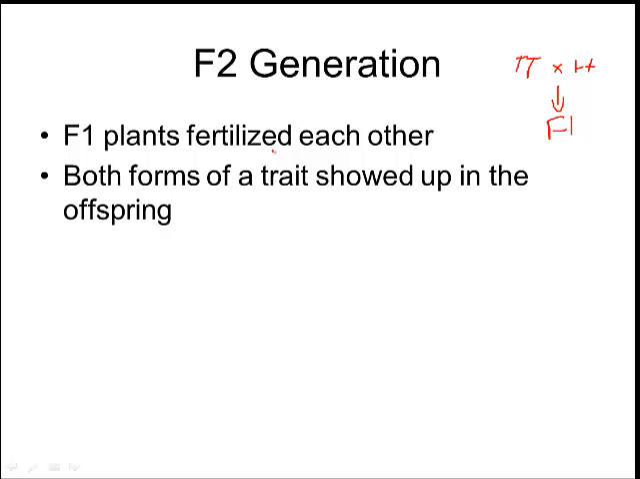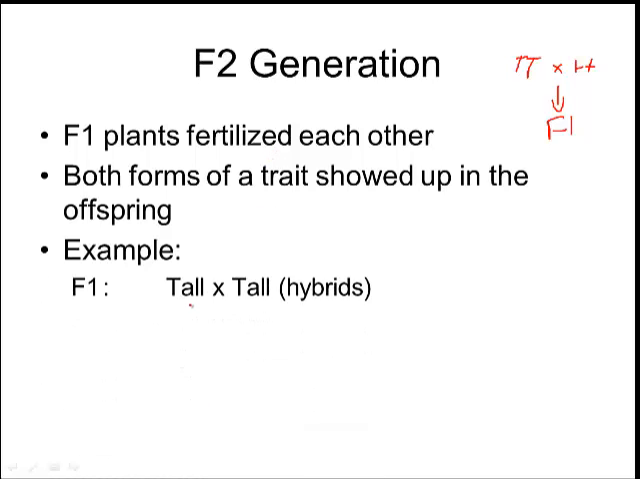And what he found is that in that F2 generation, both forms of the trait ended up showing up again. So when he took those two tall hybrids, right, so that's what you got from crossing the tall and the short, in the F2 generation, for every 4 offspring, 3 of them ended up being tall and only 1 of them ended up short. But the short came back. Okay, so he crossed a tall and a short first, and they all came out tall. He let those guys fertilize each other, and the short came back. So this is where he started to get kind of curious about why that would happen.